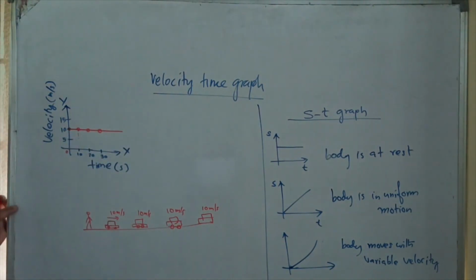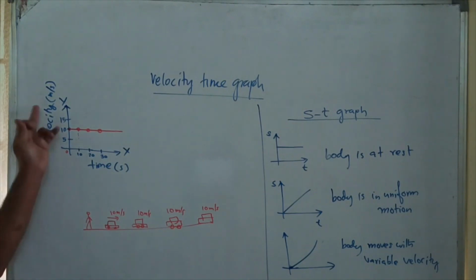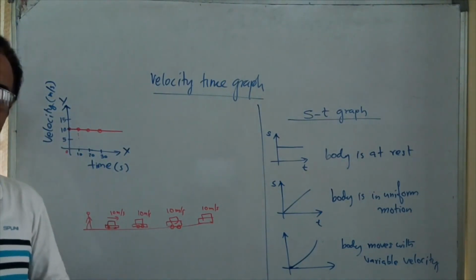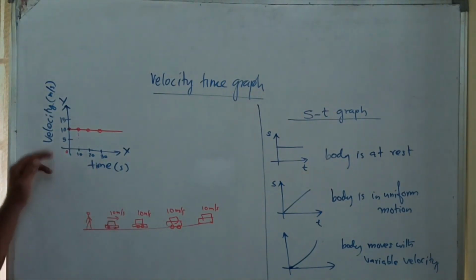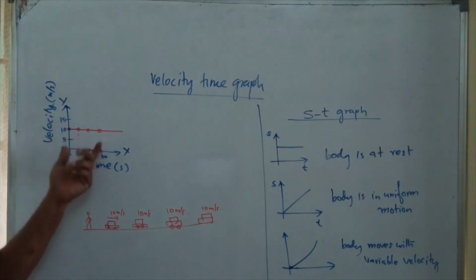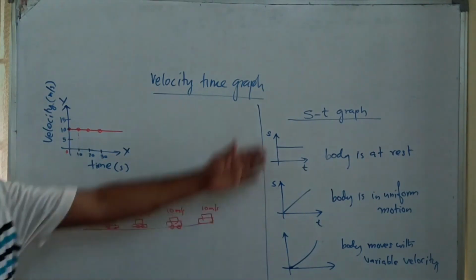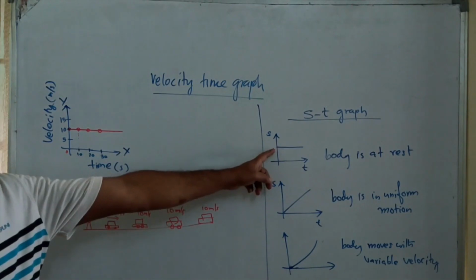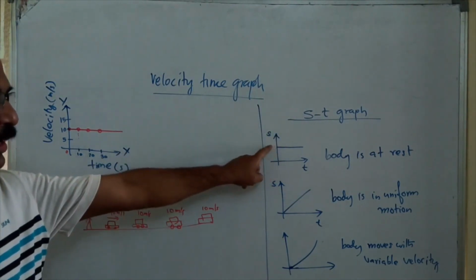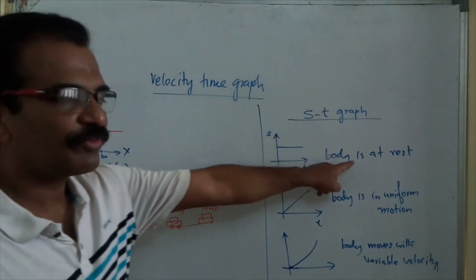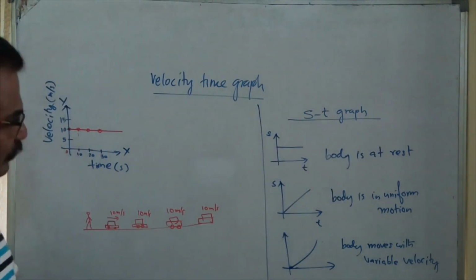So from this you will understand, if the velocity time graph is parallel to the time axis, you must understand the body moves with uniform velocity. In the displacement time graph, parallel to the time axis means the body is at rest.